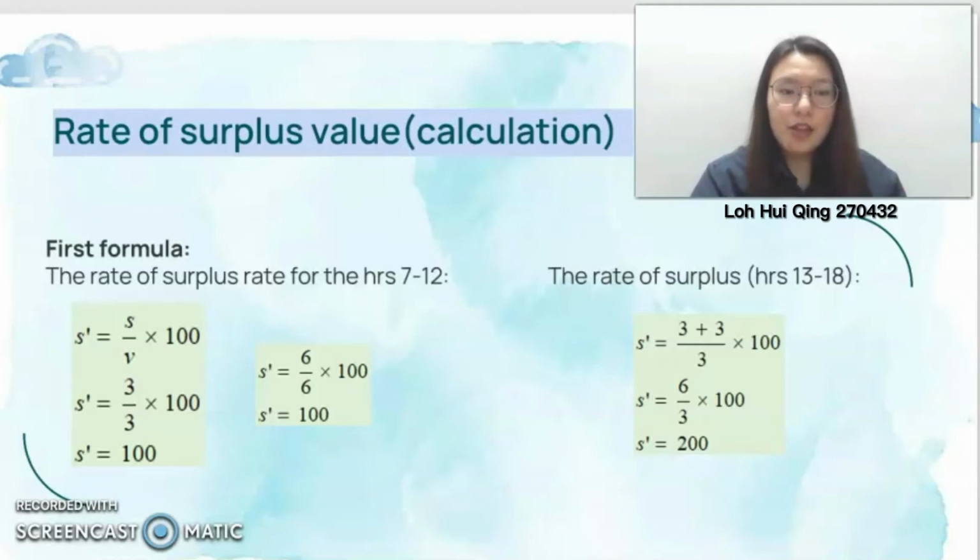In hours 13 to 18, we have to add up the surplus value that occurs in hours 7 to 12. So we have a total of 6 surplus value and 3 variable capital. Hence, we'll get 200% exploitation rate. So we can see that the rate of surplus value increases when the working hours increase as well.